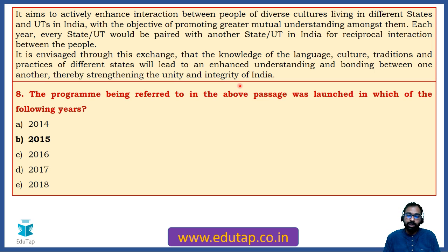But the question related to the date of Rashtriya Ekta Divas cannot be asked in ESI. That can be asked only in phase 1, that is GA. But you should keep in mind that government schemes are not only important for ESI, they are also important for the GA section. Fine. This point has to be clear. Second thing, if these questions are asked in GA, obviously you will not be given the passage. The question will be direct, the passage will not be given, and it will be a one word or one liner question, and mostly you have to memorize these certain things to get the answer correct.